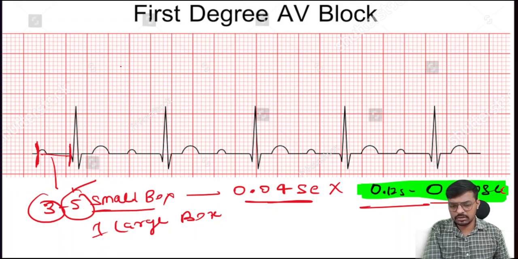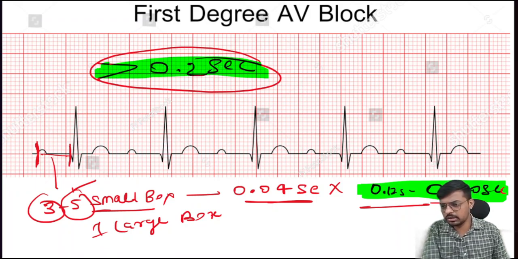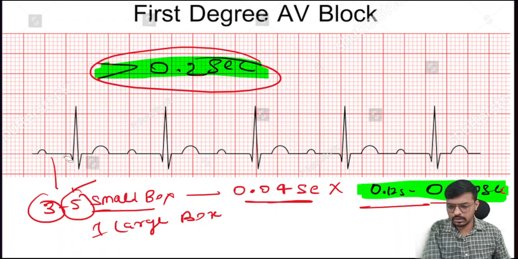If the PR interval goes beyond 0.2 second, we call this a prolonged PR interval. Look at this image.